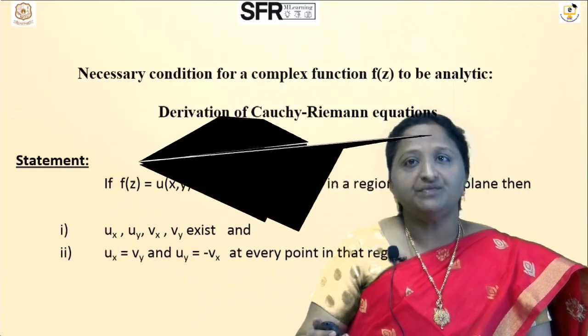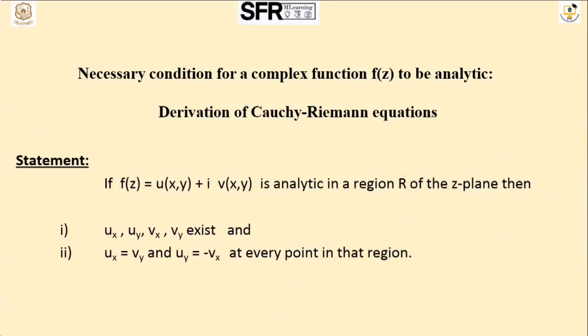Here I want to give the necessary condition for a complex function f of z to be analytic. Derivation of the Cauchy-Riemann equation plays an important role in deriving the necessary condition. For the statement, I am taking one complex function f of z equal to u of x comma y plus i v of x comma y, analytic in region R of the z plane.